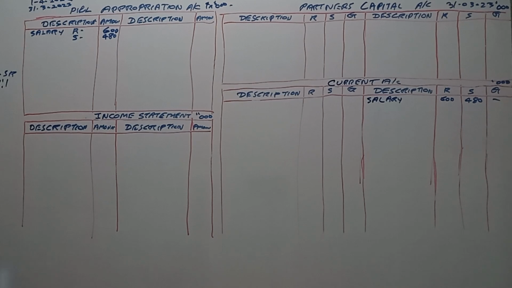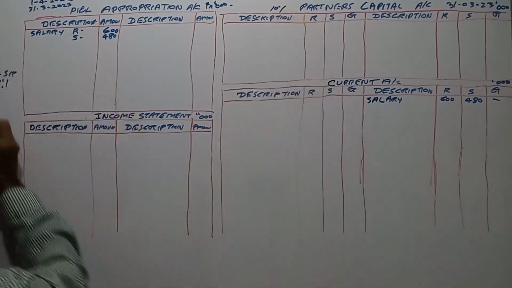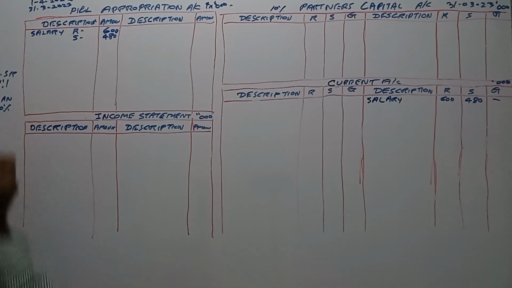Other terms: interest on the loans provided by the partners is 20% per annum. Interest on capital is 10%. Loan we have to pay 20% per annum.